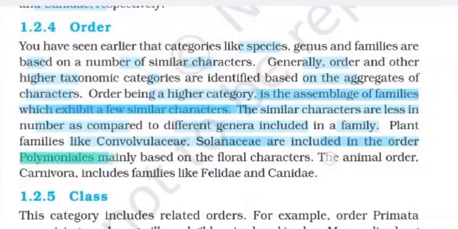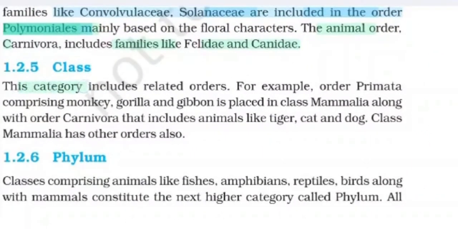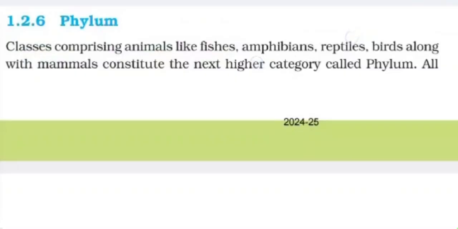Mainly based on the floral characters, the animal order Carnivora includes families like Felidae and Canidae. The next category includes related orders, which make a class. For example, order Primata comprising monkey, gorilla, and gibbon is placed in class Mammalia along with order Carnivora that includes animals like tiger, cat, and dog. Class Mammalia has other orders also.